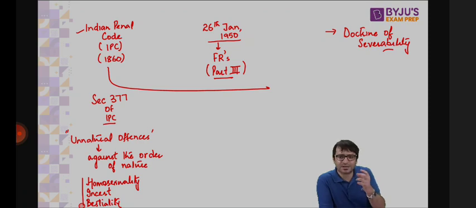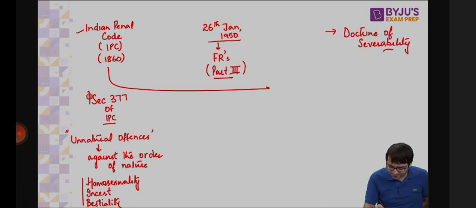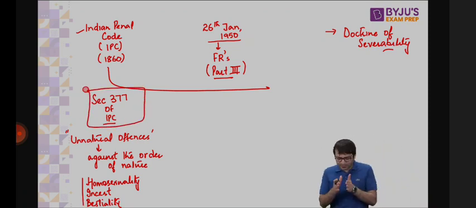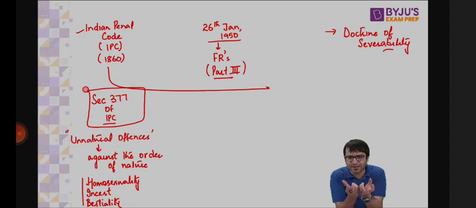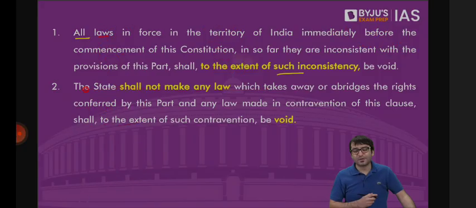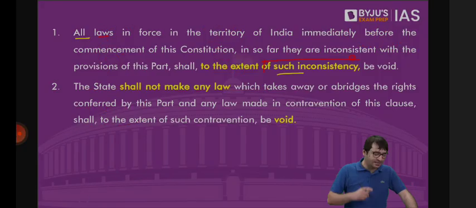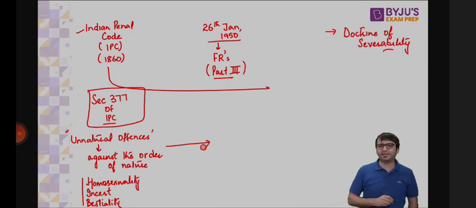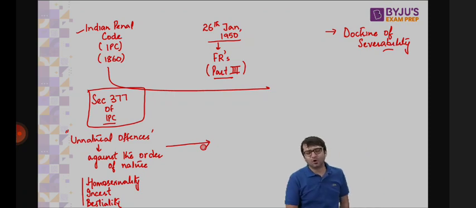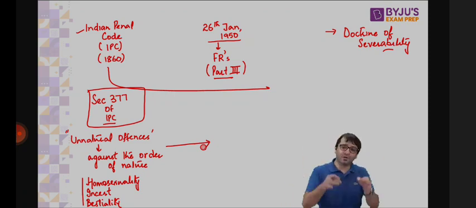So this Section 377 of the Indian Penal Code, which was a law immediately prior to the commencement of the Constitution, can this law continue after the commencement of the Constitution? Yes. But the moment it violates fundamental rights, this law shall, to the extent of such inconsistency, be void. In 2017-18, the Supreme Court in the Navtej Johar judgment said homosexuality is not a crime. The right to love is also a fundamental right, regardless of the gender of your lover. So same-sex relationship is constitutional.